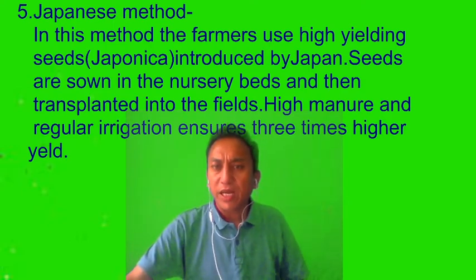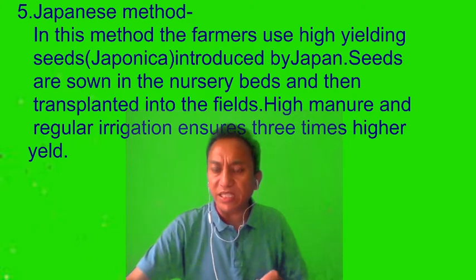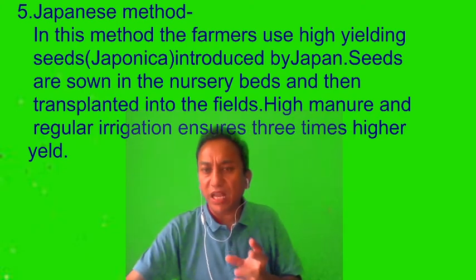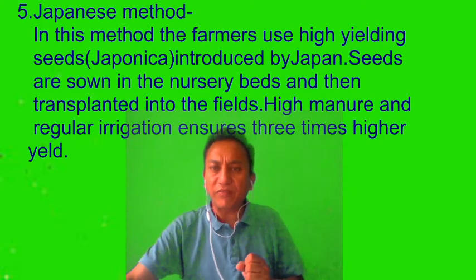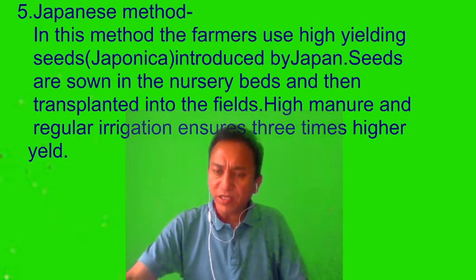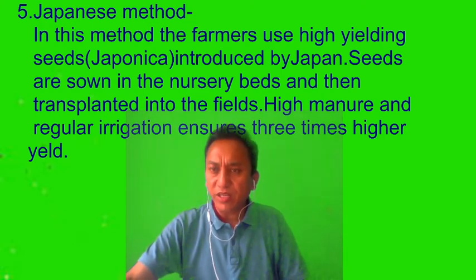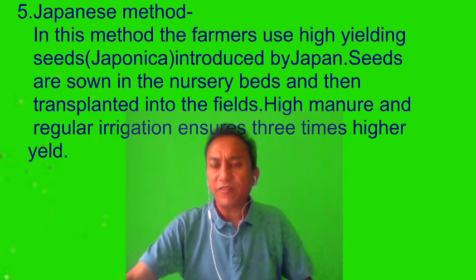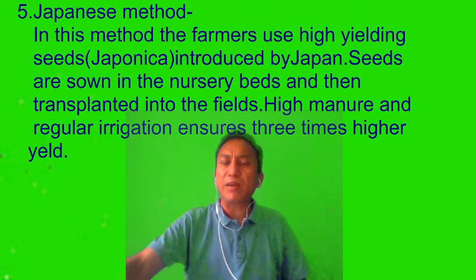In this method, the farmers use high yielding seeds, that is Japonica. This is the seed that they have introduced. Seeds are sown in the nurseries or nursery beds and then transplanted in the fields. High manure and regular irrigation ensures 3 times higher yield.